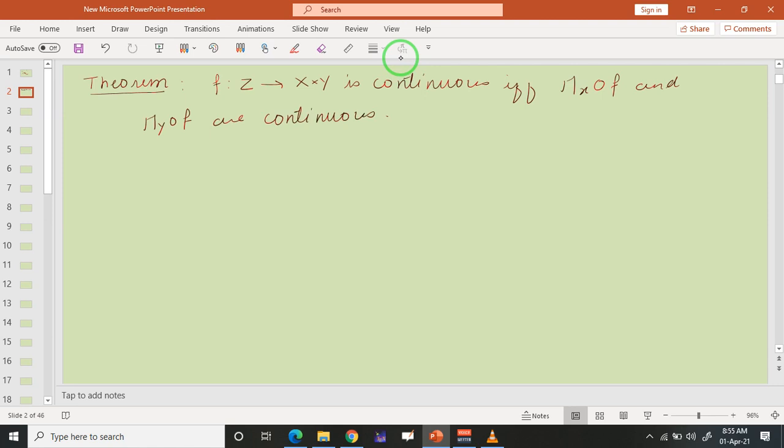As we said, one part is very simple. So let us assume that f is continuous. Now also note that pi x composite f and pi y composite f are the components of this f in your product topology here. So let us assume that f is continuous.